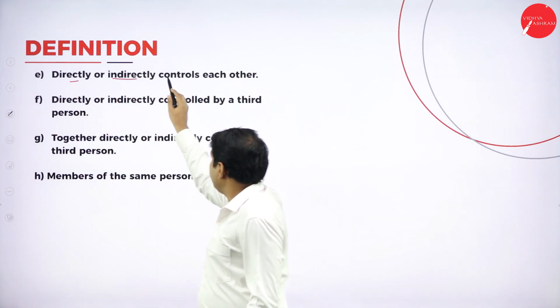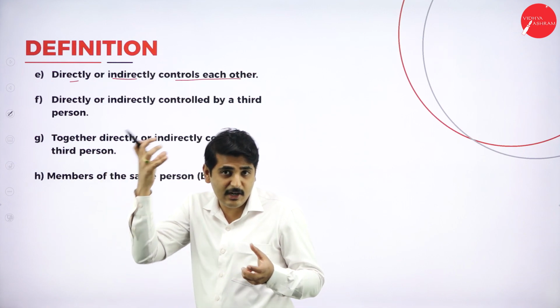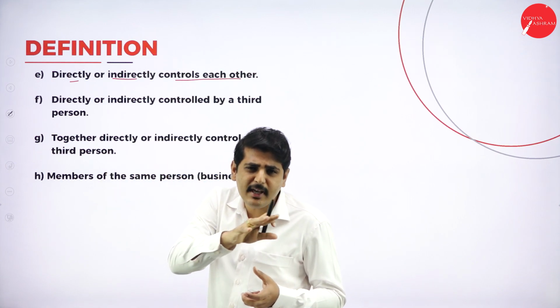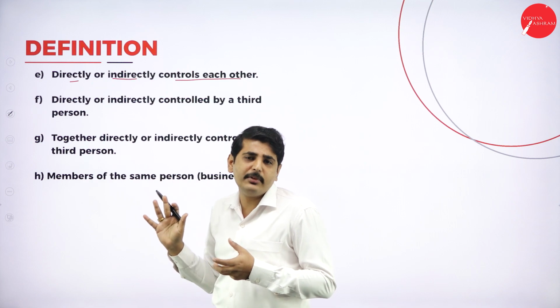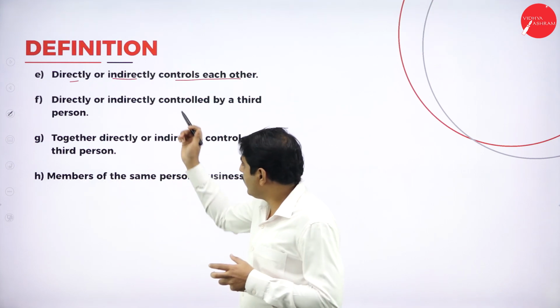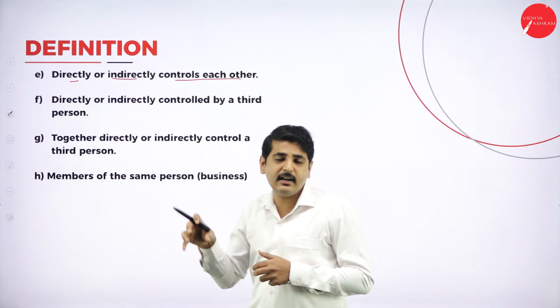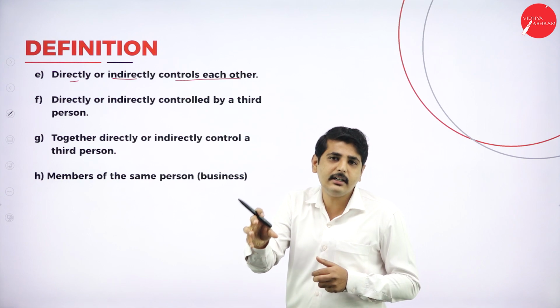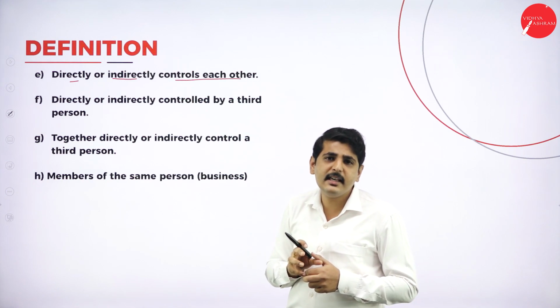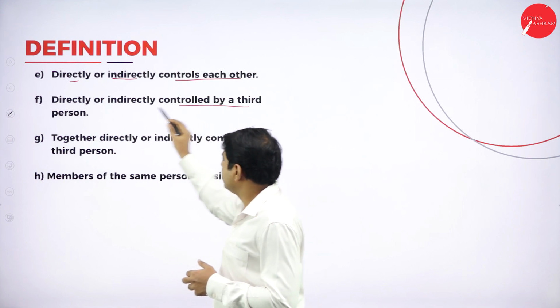Next one, directly or indirectly controls each other. For example, if a person is indirectly controlling the business, he should not be related in any form. He should not be related in any part of the business. If he controls our business, directly or indirectly, then that transaction cannot be considered as a supply.